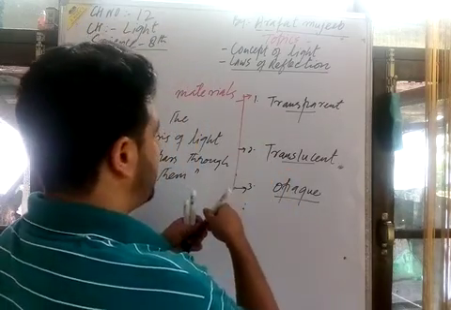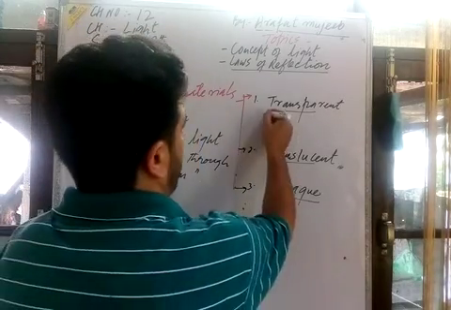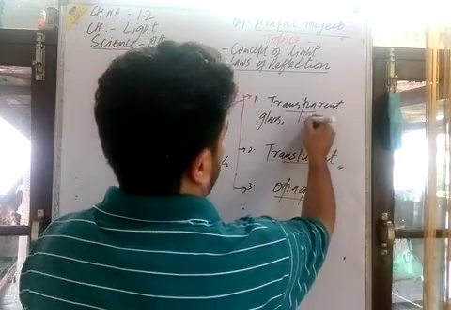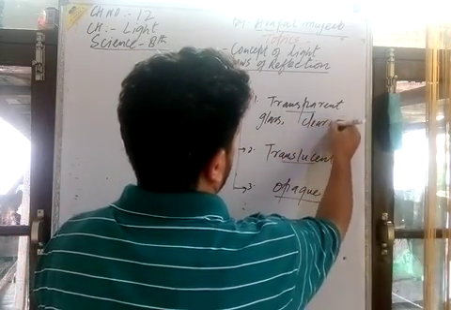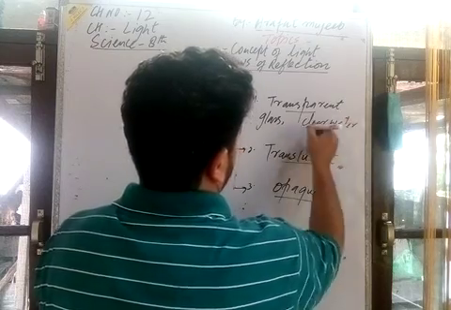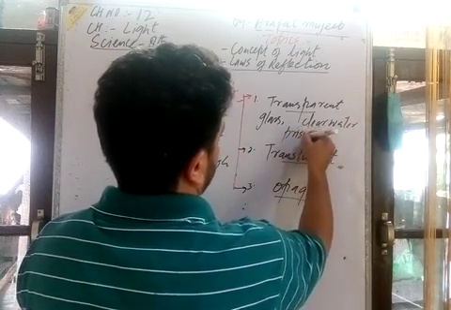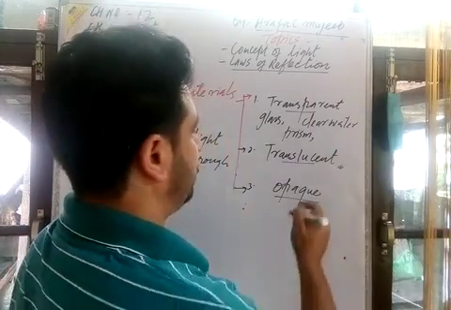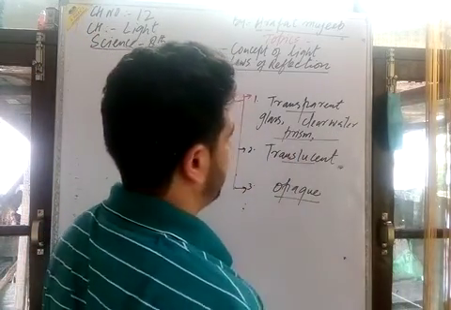फॉर एग्जांपल ट्रांसपेरेंट में आएगा, you have a window pane glass, transparent. You have clear water that is transparent. You might have seen in the laboratory prism, glass slab, other are transparent. There are a lot of examples.